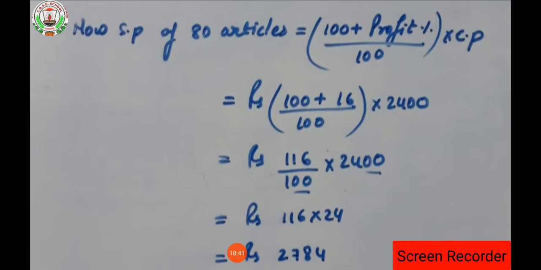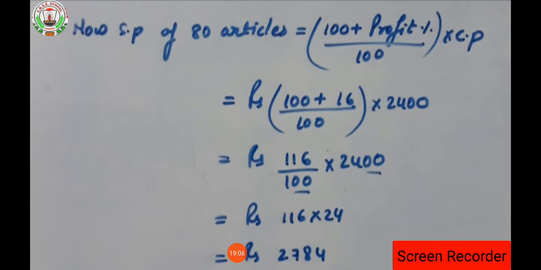Remember students, when profit is given in the question, you have to put the addition formula, that is 100 plus profit percent upon 100 into CP. When loss percent is given, then you have to put the loss formula, that is 100 minus loss percent upon 100 into CP. Clear?